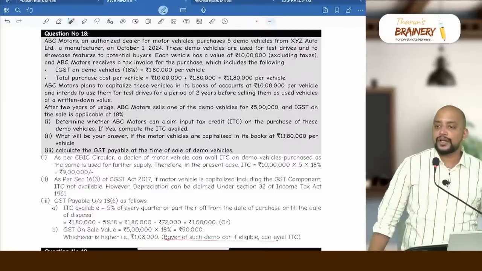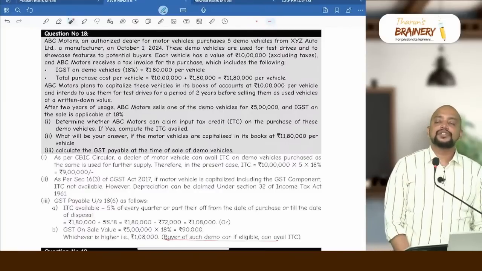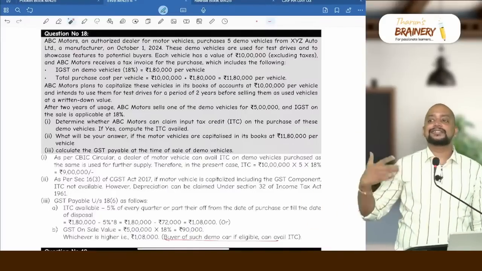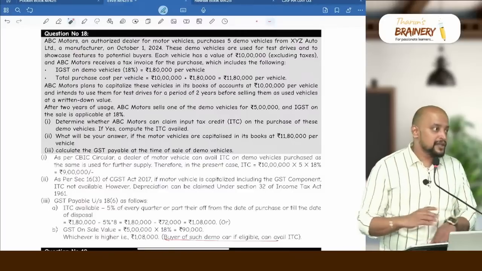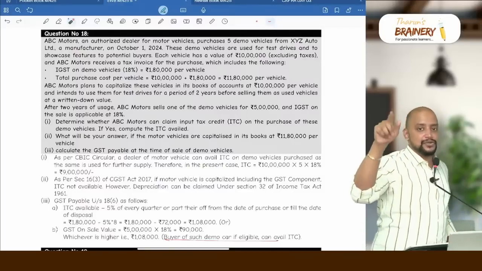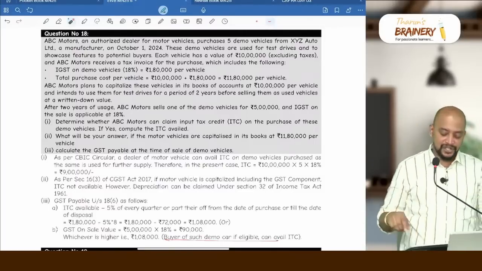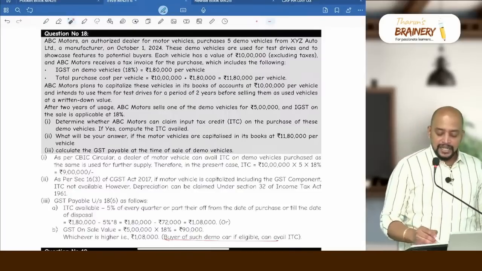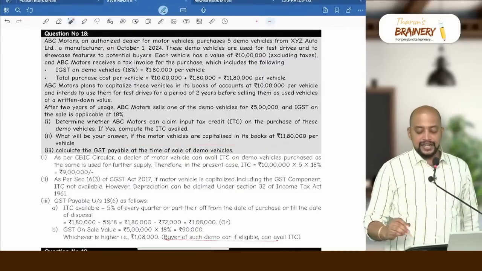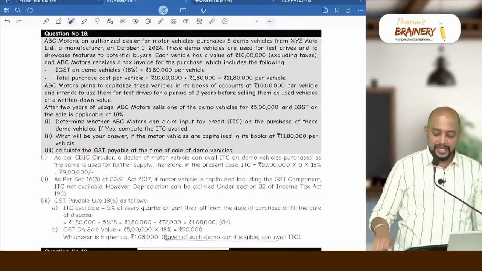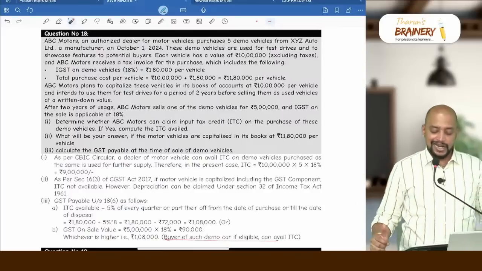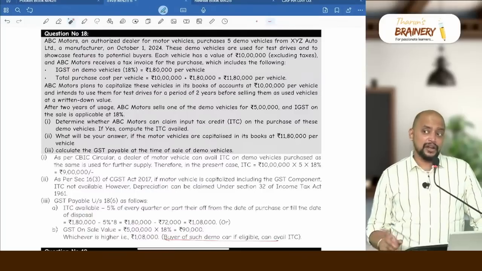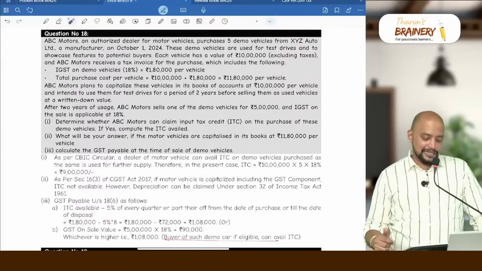As per the CBIC circular, demo vehicles which are purchased and used for trials come under 'used for further supply', because as they assist in further supply, ITC is available. So in the present case, ITC will be 1,80,000 into how many vehicles purchased? 5 vehicles purchased. So 9 lakhs will be taken as the ITC. Then 2. What will be your answer? If the motor vehicles are capitalized in its books at 11,80,000 per vehicle, then in that case, is ITC available or not available? Not available. ITC not available.